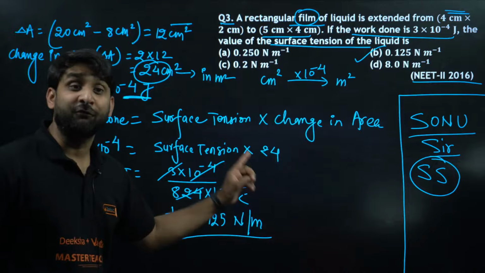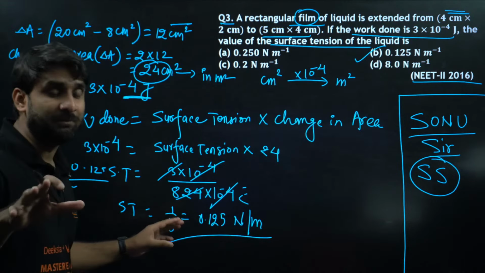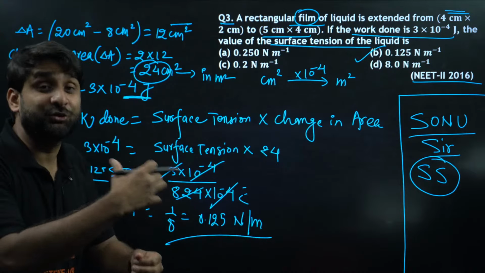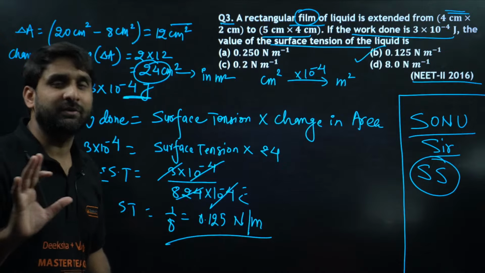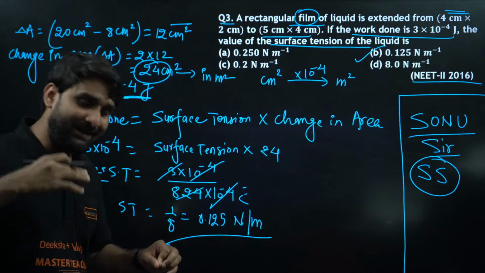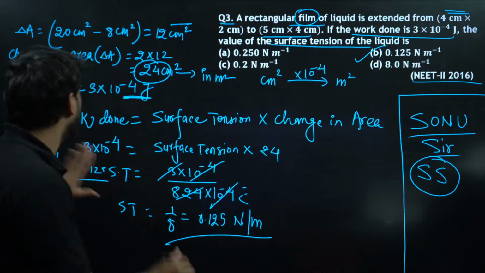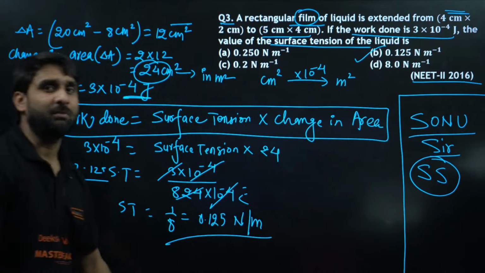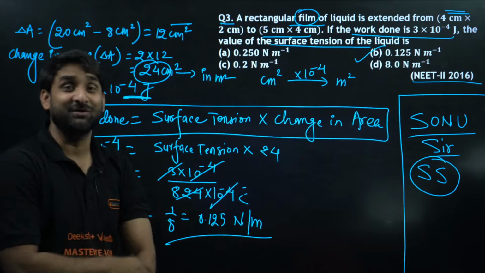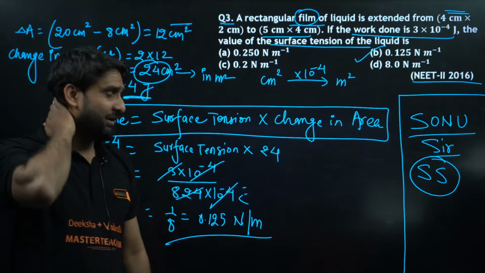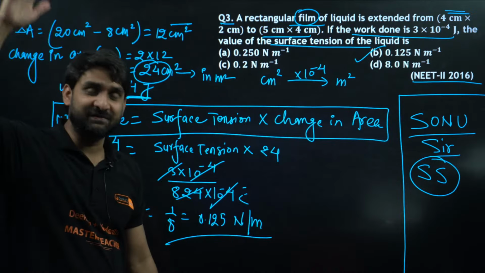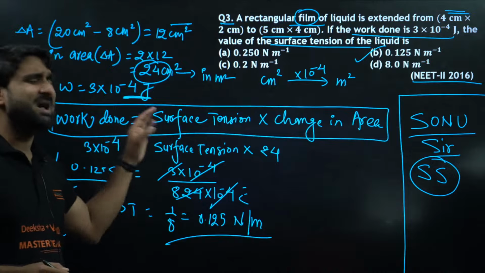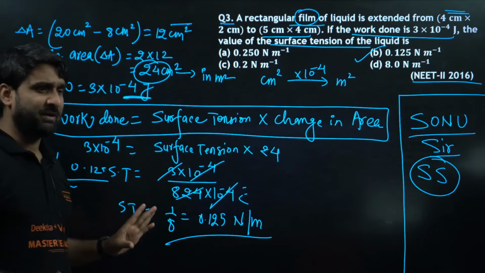This question is important for KCET. Why am I telling you? Comparatively to NEET, in KCET generally formula-based questions come up. Most of the questions come as a direct formula, a direct approach, and this is a very common, very important formula from mechanical properties of fluids, the chapter where you have studied Bernoulli principle, equation of continuity, capillary rise, surface tension, surface energy, thin film and soap bubbles. So this formula is very common and the most asked formula. So this is important for KCET also.